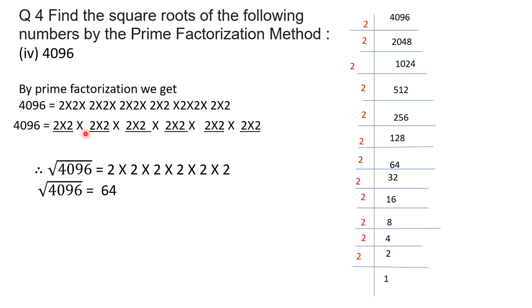Pair 1, 2, 3, 4, 5, 6. So there are 6 pairs of 2, so we write 6 twos multiplied for the square root of 4096. 2 twos are 4, 2 fours are 8, 2 eights are 16, 2 sixteens are 32, 2 thirty-twos are 64. So we can say the square root of 4096 is 64.